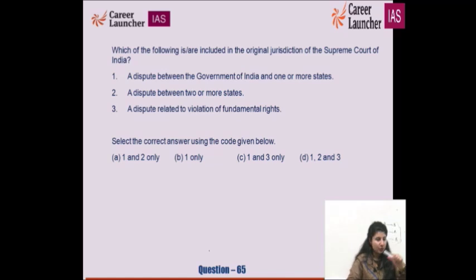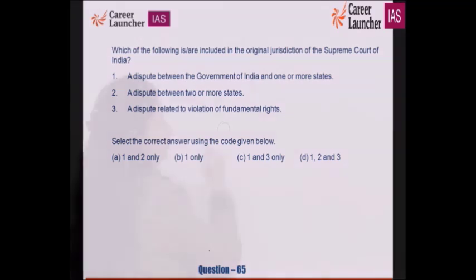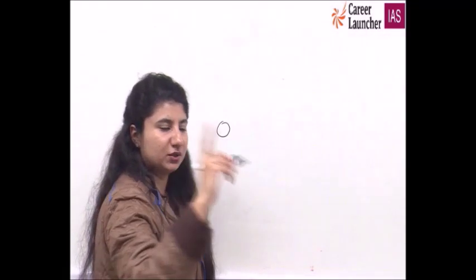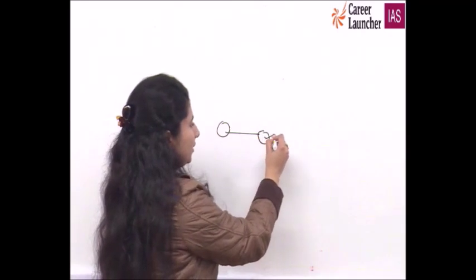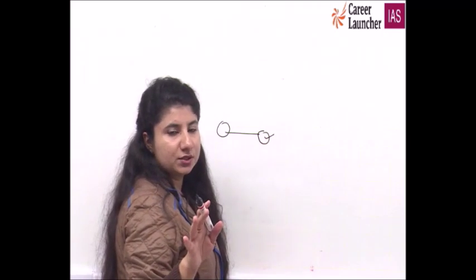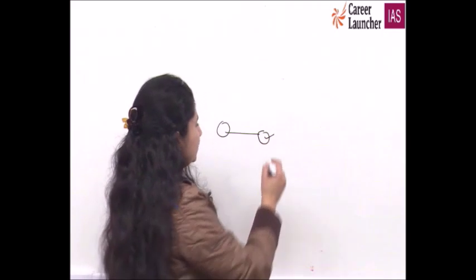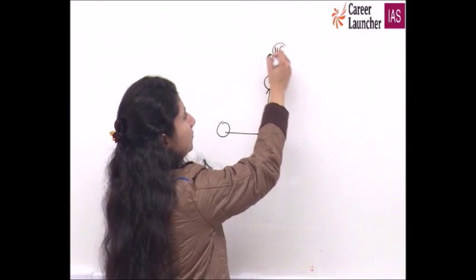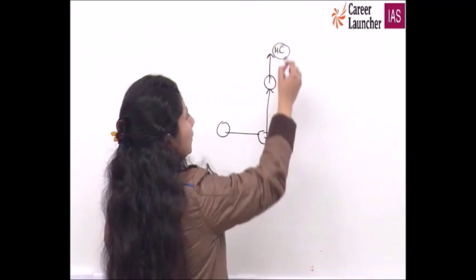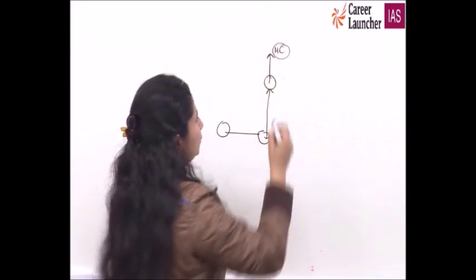Now we have landed on to one question of polity we have not seen yet, I suppose. So one form of seeking justice is some problem has happened to you and you have said to the person, I'll catch you in court. Court mein dikhunga tujhe. You went to lower court. In lower court, you were not satisfied with the sort of the verdict that came out. Appeal went to the other court. Finally, you went to the High Court. After High Court, whatever the verdict even High Court gave, you did not feel happy.